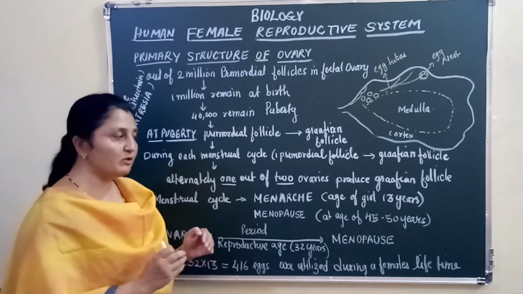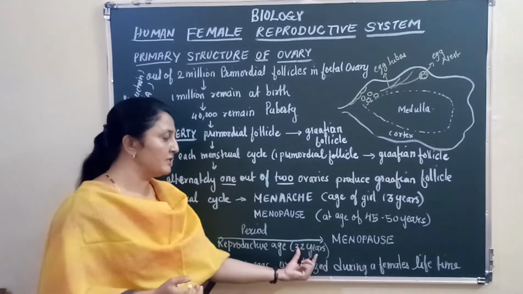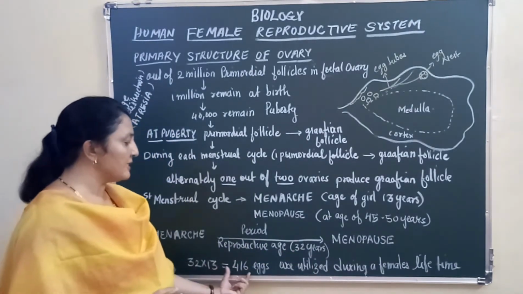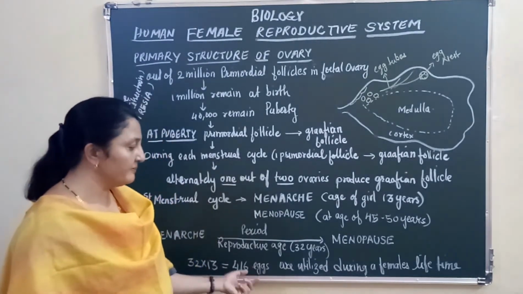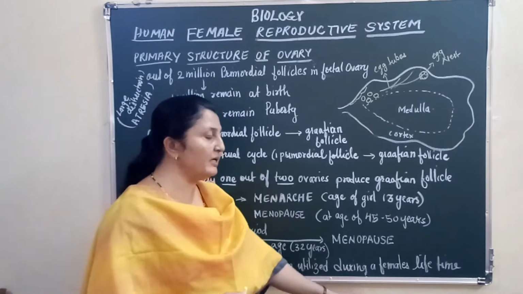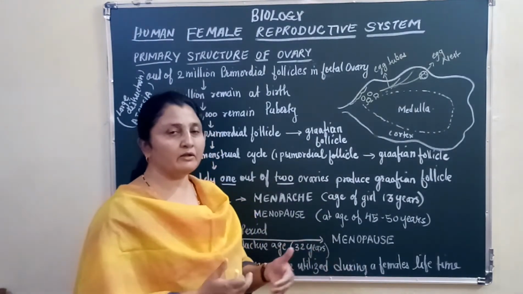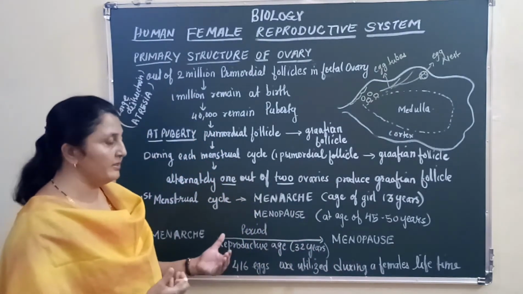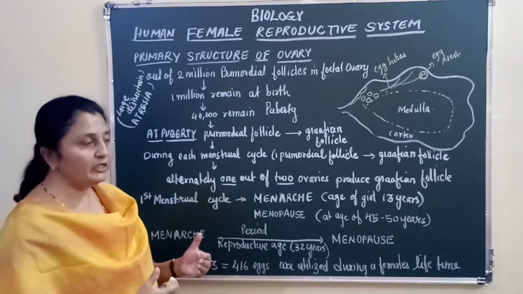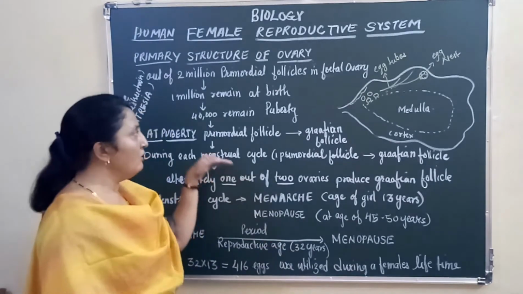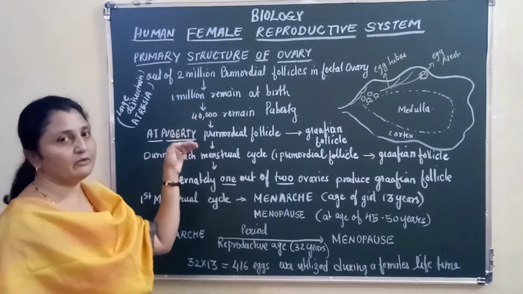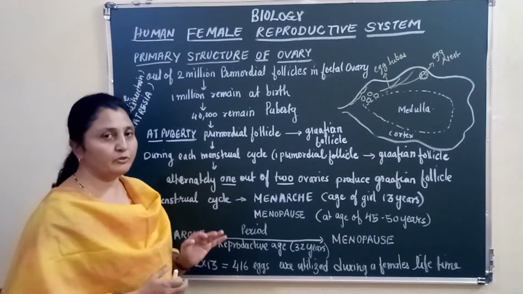If you multiply those 13 by the 32 years, you get 416 eggs. That means during her lifetime, in her reproductive years, the woman utilizes only 416 eggs out of the 40,000 that were present at the time of puberty.